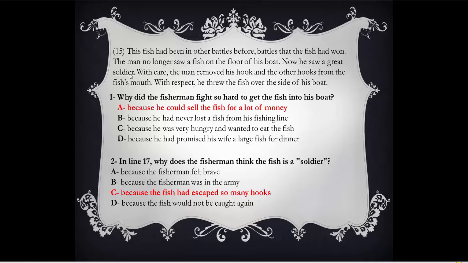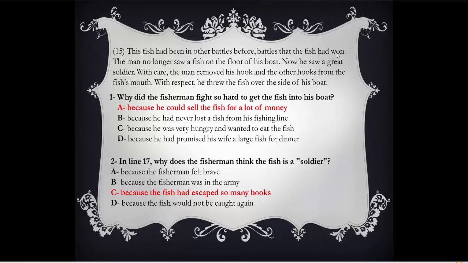So, where shall we start reading? 1 or 2 lines before the word. From here, for example, this fish had been in other battles. You know battle? War. This fish had been in other battles before. Battles that the fish had won.